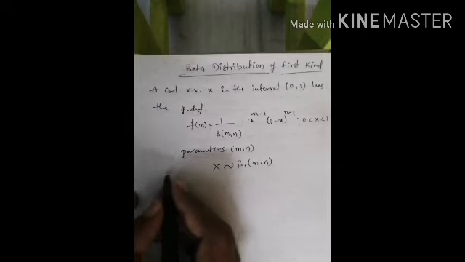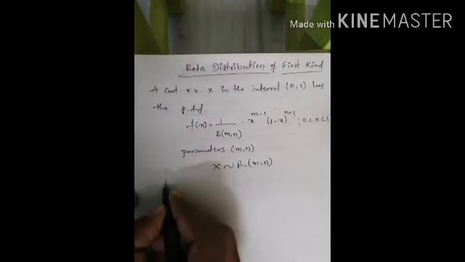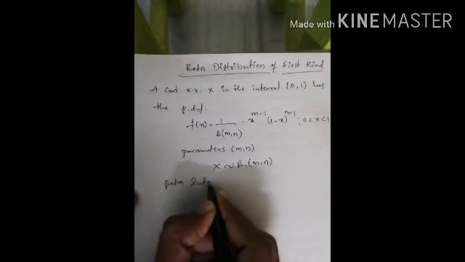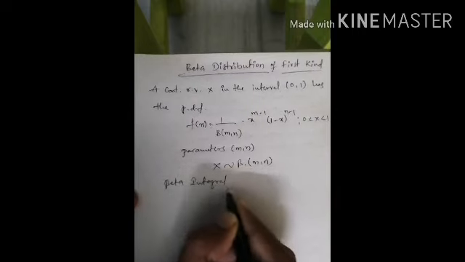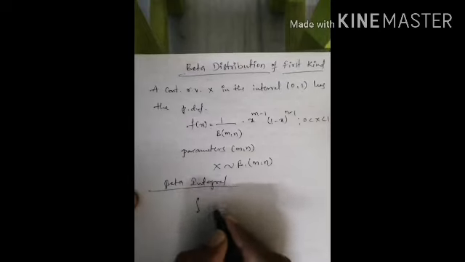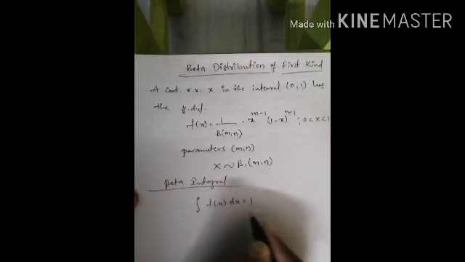So now the beta integral. Integration of f of x dx is equal to 1.